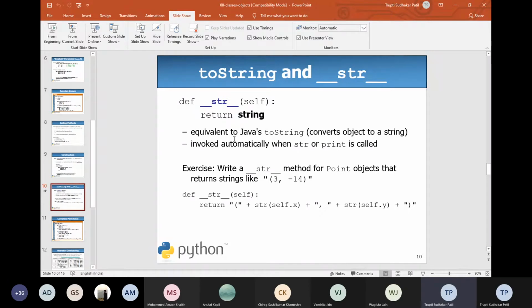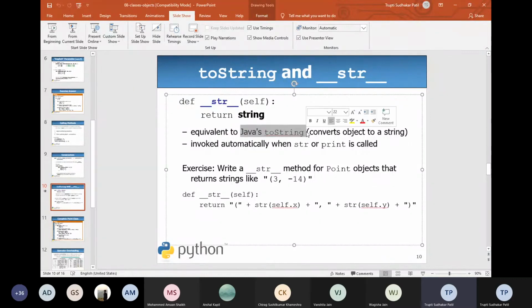This is equivalent to the Java toString function. If you don't know Java, toString converts one object into a string and returns the string. It is invoked automatically, and the string gets printed. So when you are returning a string, at that time you should use this function, define underscore string with underscore self.